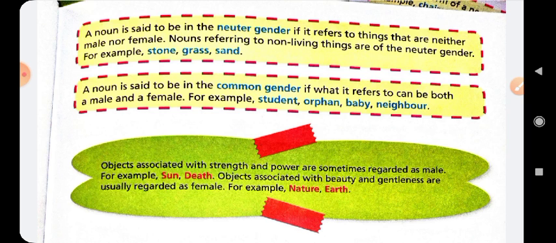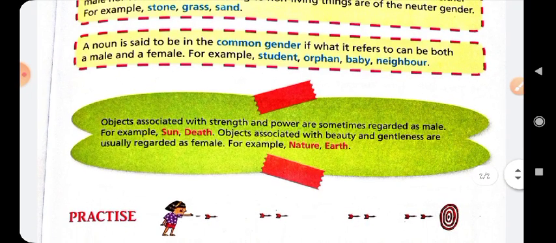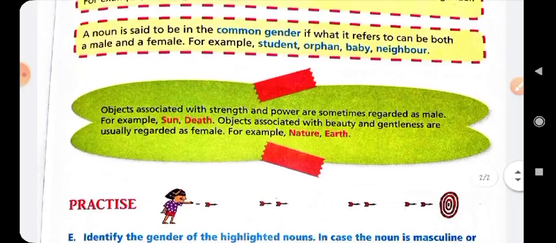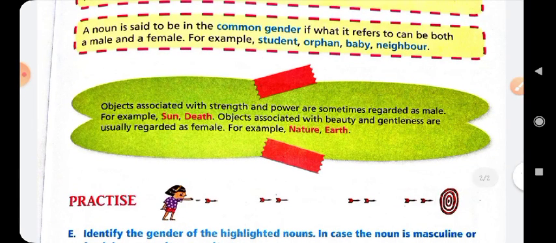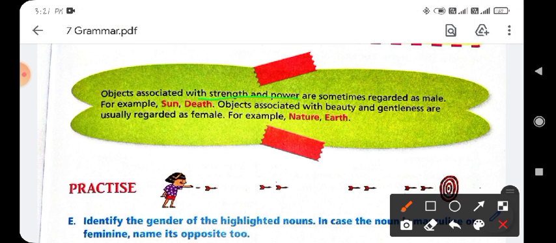Nouns of the neuter gender are usually non-living things, so you know very well about that. And here are some important facts. Objects associated with strength and power are sometimes regarded as male, for example sun and death. Objects associated with beauty and gentleness are usually regarded as female, for example nature and earth. So objects associated with strength and power are sometimes regarded as male, like sun and death, both are strength.